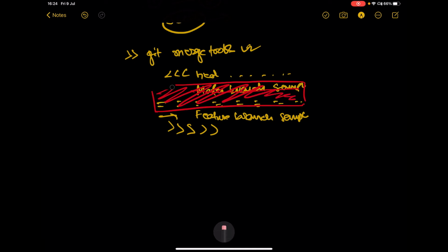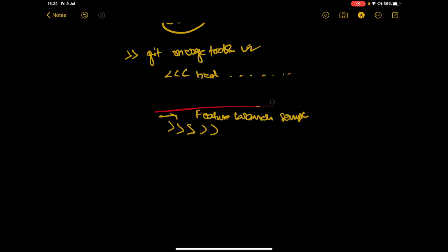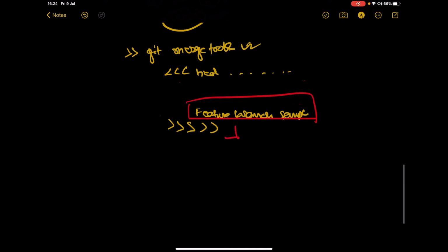So let me delete here also. He will keep only this particular message of text, and then he will press enter. Then he will do git status.